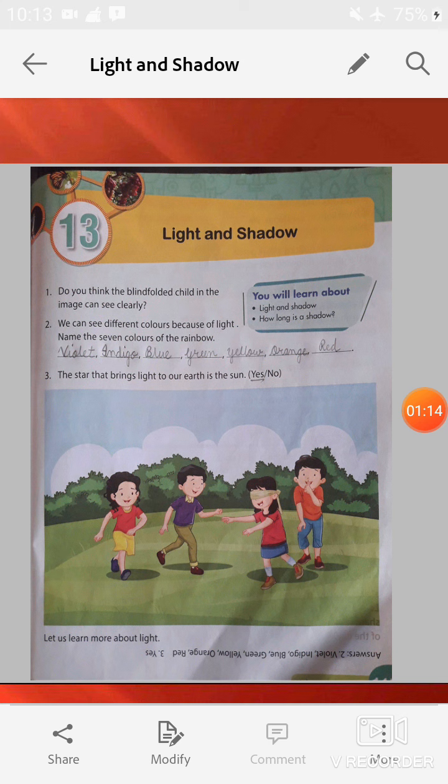So my dear students, in this chapter we are going to know about light and shadow. Now let's begin the chapter. Do you think the blindfolded child in the image can see clearly? No. The blindfolded child in the picture cannot see anything clearly.